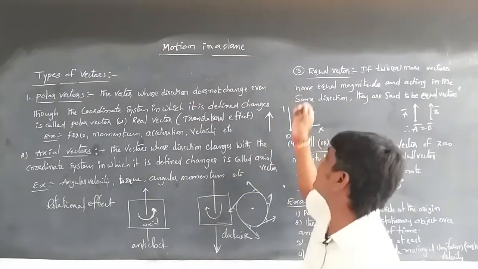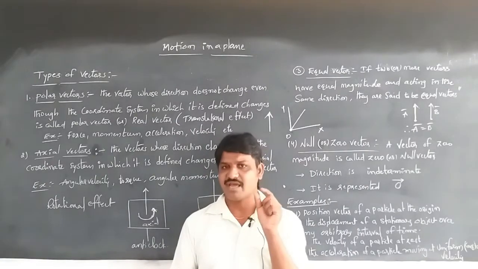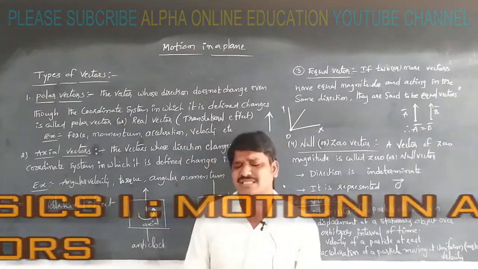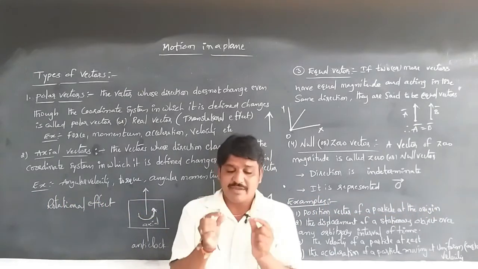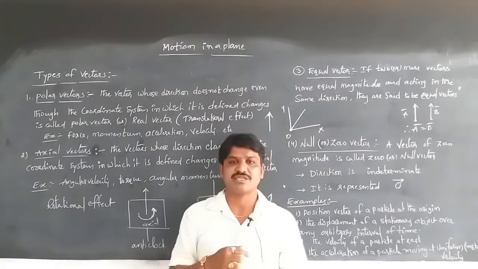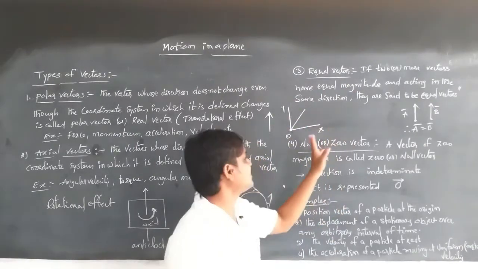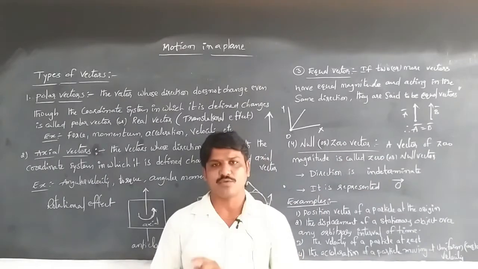The next one is equal vectors: two or more vectors having the same magnitude and acting in the same direction. Their initial or end points may be different, but they must have equal magnitude and act in the same direction. Then those are considered equal vectors. And null or zero vectors are vectors whose magnitude is 0.